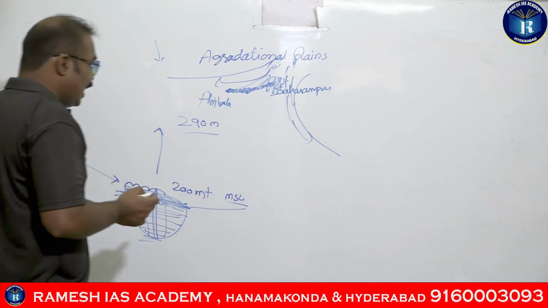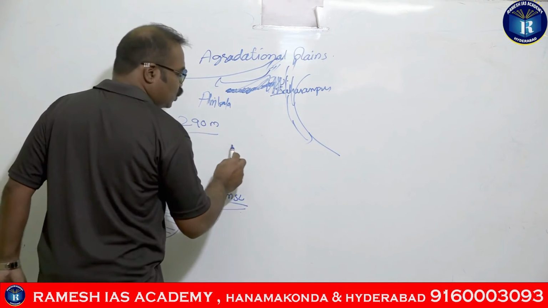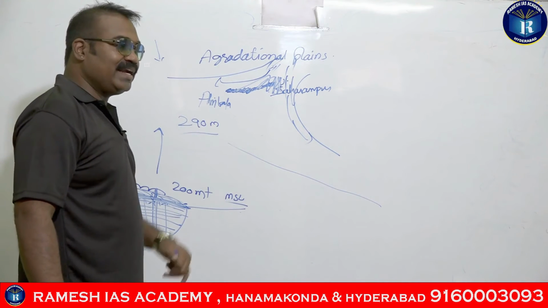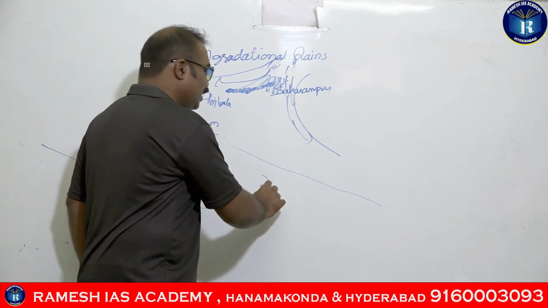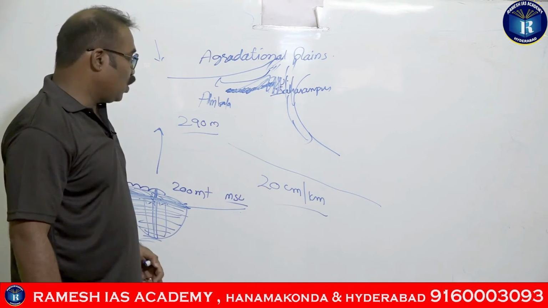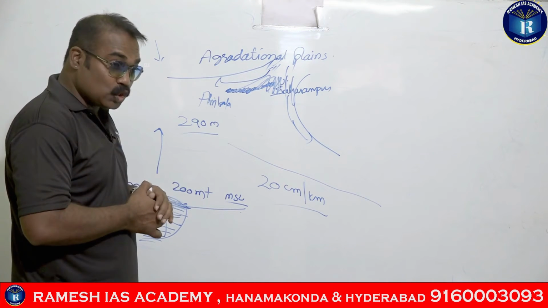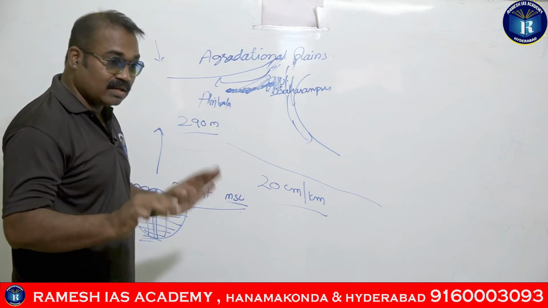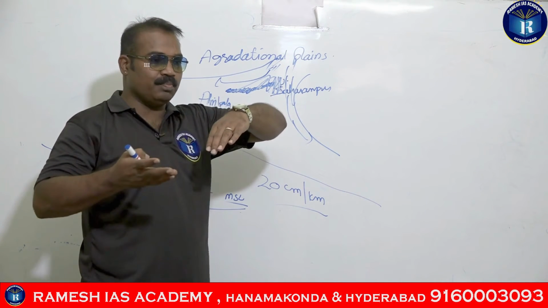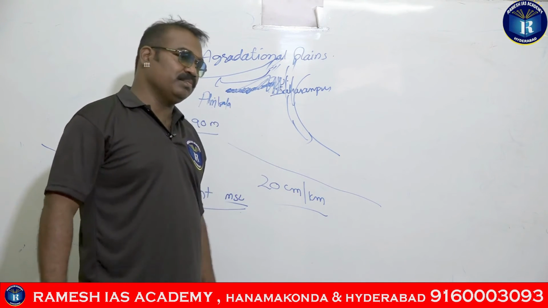And the average gradient, the slope of the Great Plains, is only 20 centimeters per kilometer, guys. What is the average slope of the earth? Earth is curved, so earth has to be having some slope. So what is that slope?